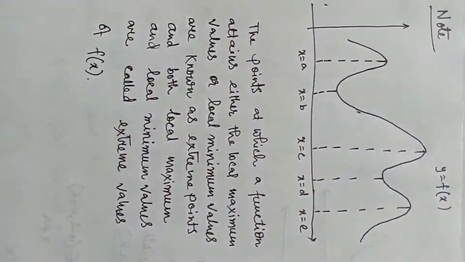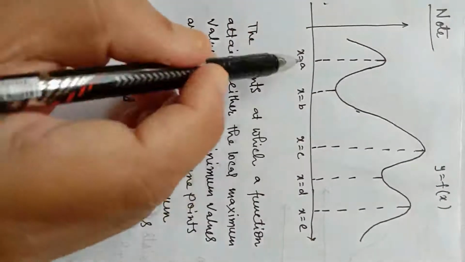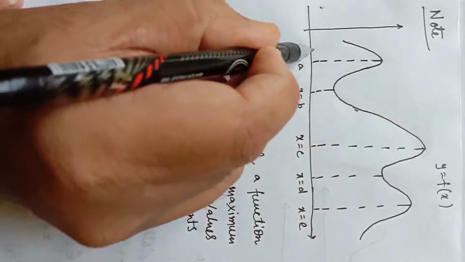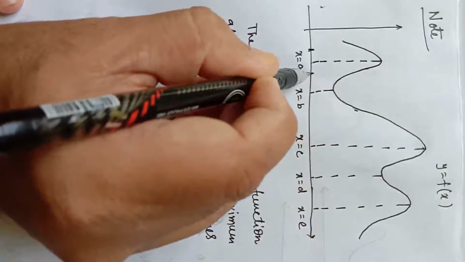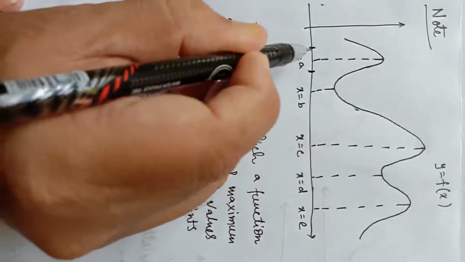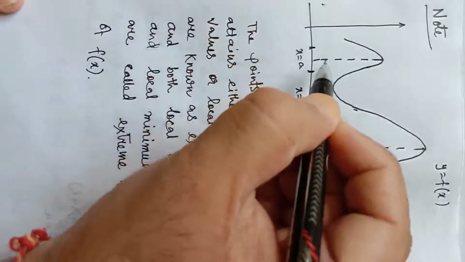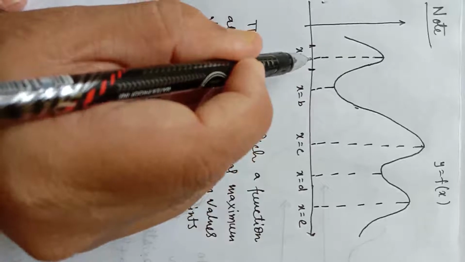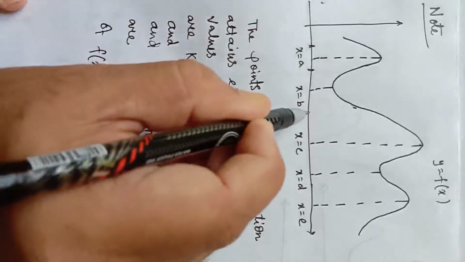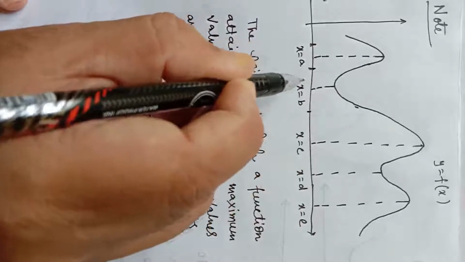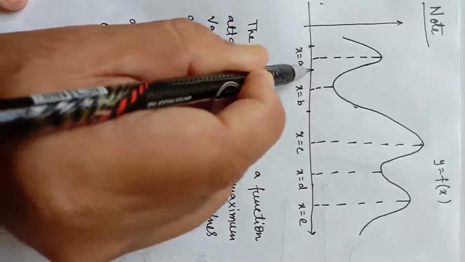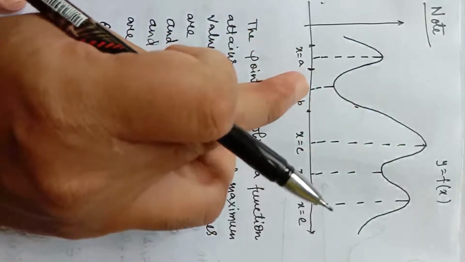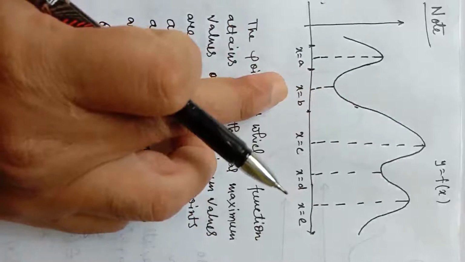Now if we consider the graph of the function y equal to f(x), suppose this is the point x equal to a, and we consider a small interval containing x equal to a. In this interval, in between these 2 points, the value of the function is maximum at x equal to a. So the function has local maxima at x equal to a. Similarly, if we consider a small interval containing x equal to b, from this point to this point, the value of the function is minimum at x equal to b. So x equal to b is a point of local minima.